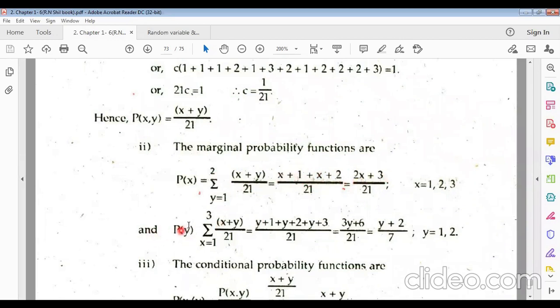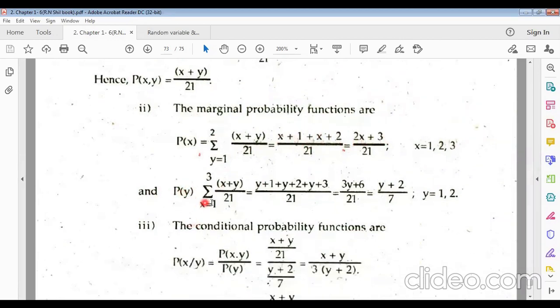Now another marginal probability, p of y. X equals 1 to 3, these are the x values. If x equals 1, then we get y plus 1. If x equals 2, then we get y plus 2. If x equals 3, then we get y plus 3. Just taking the sum of this, we get this, for y equals 1, 2.